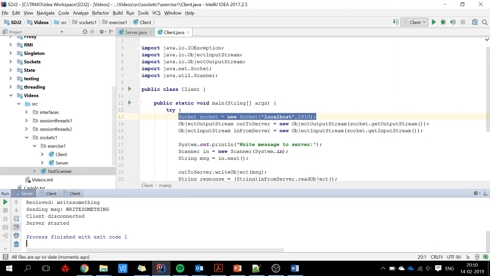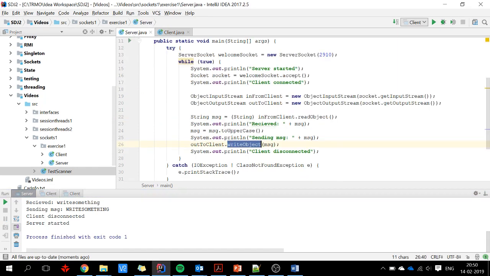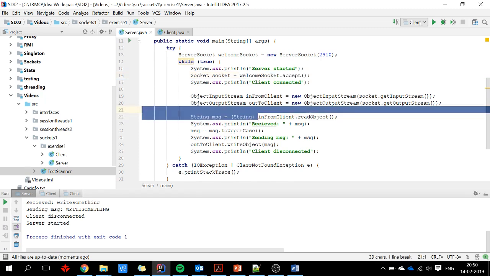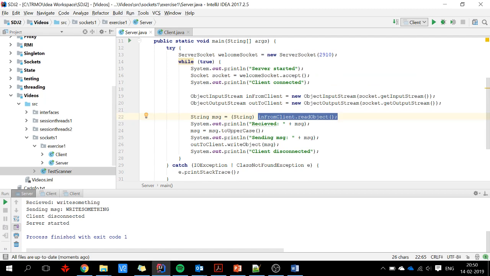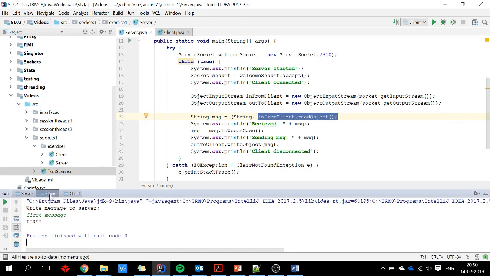So as mentioned in the slides, you will see that this line of code will sort of block the program, and this line of code will also sort of block the program. And later on we will see how to fix this problem using multi-threading, because currently we can only serve one client at a time.